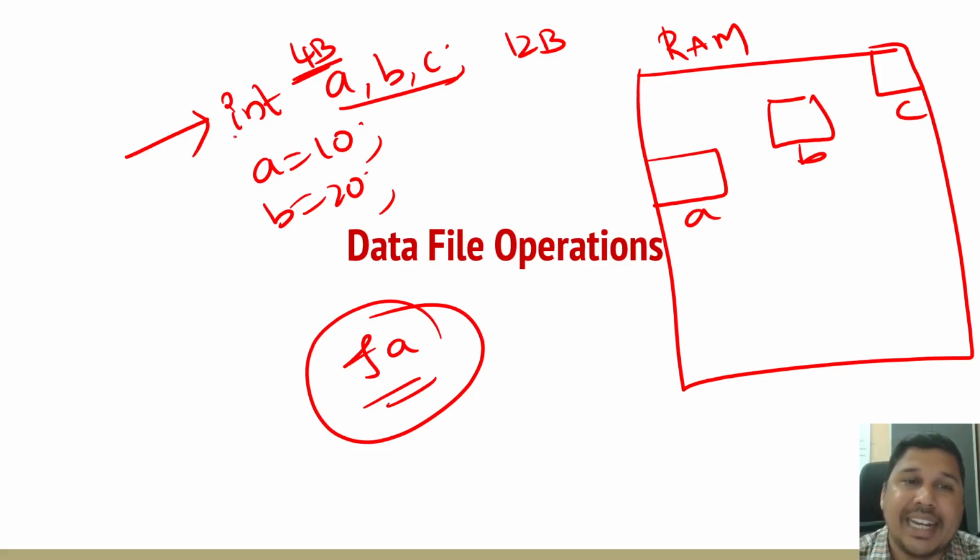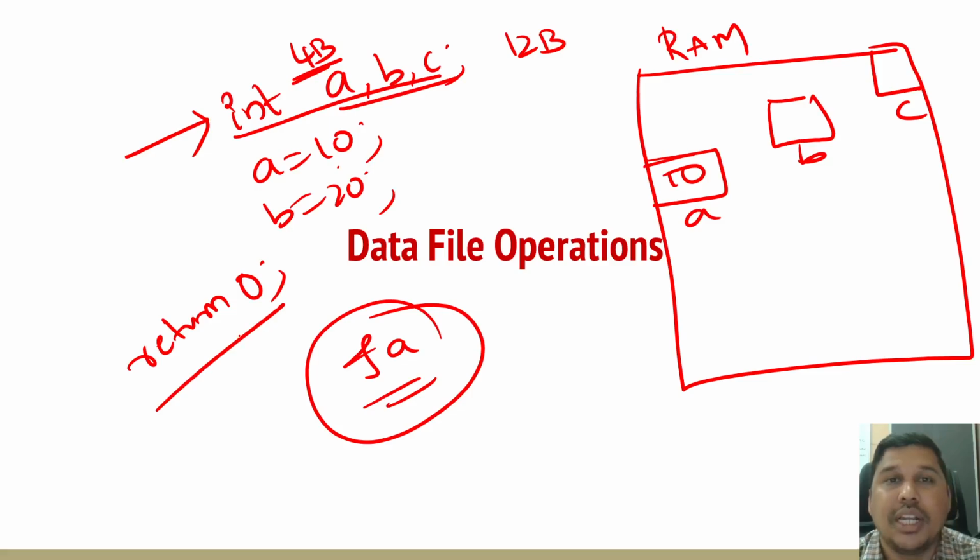So when I write int A, B, C like this, memory is allocated, and when I put 10 here, 10 is stored here. At the end of the program you are writing return 0. What is this return 0? It is a message to the operating system saying that my program has successfully executed, and whatever memory was allocated for this particular program, you can erase it.